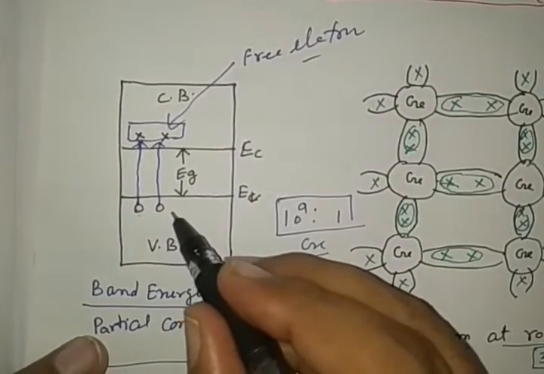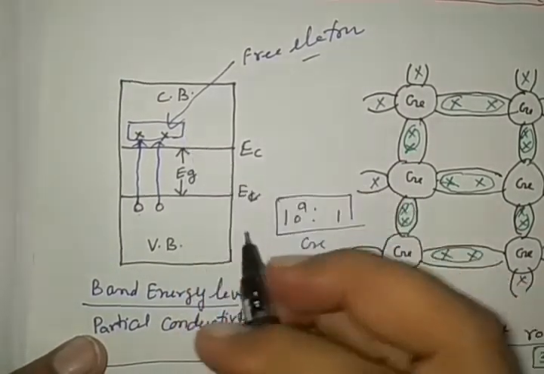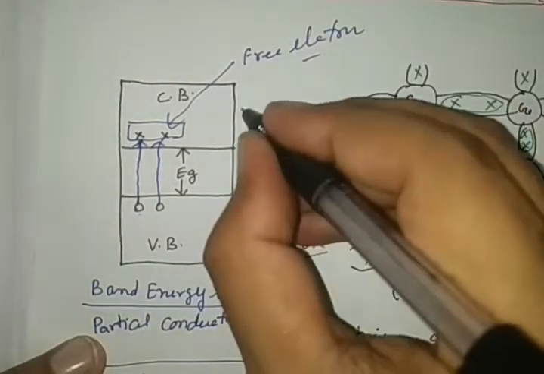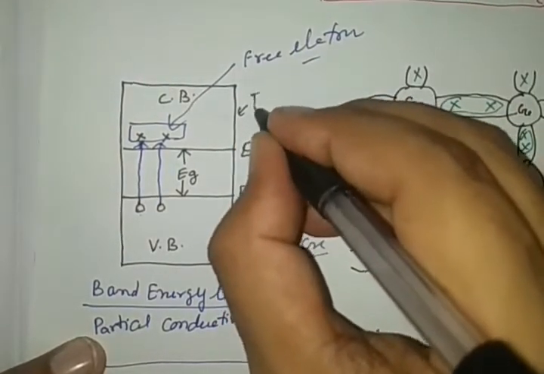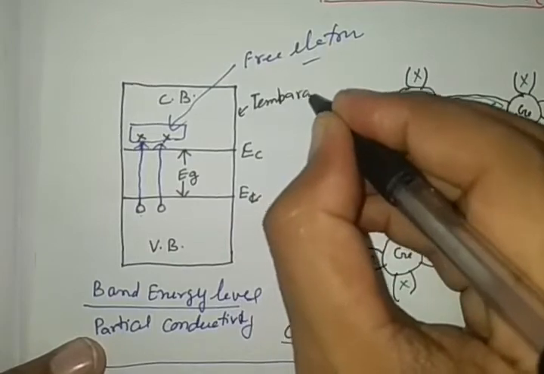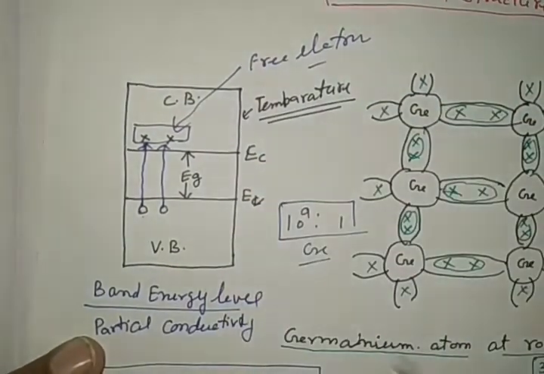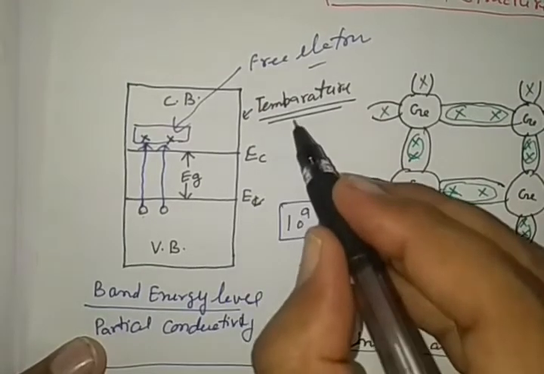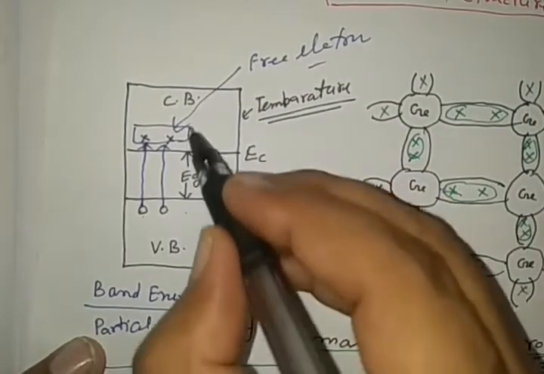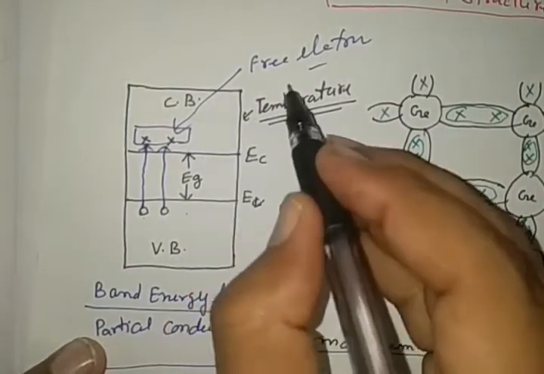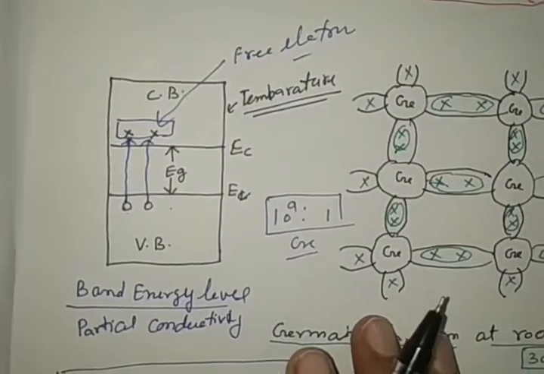Transfer of electrons from the lower band to the higher band is due to temperature. It is a temperature dependent phenomenon. So on increasing the temperature, more electrons move from the lower band to the higher band, so conductivity increases.